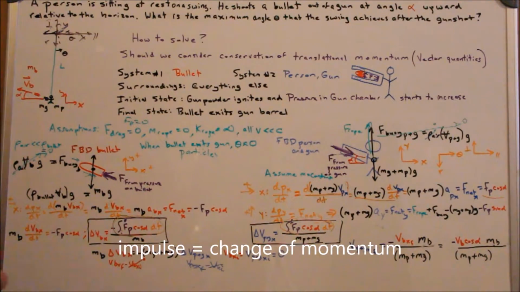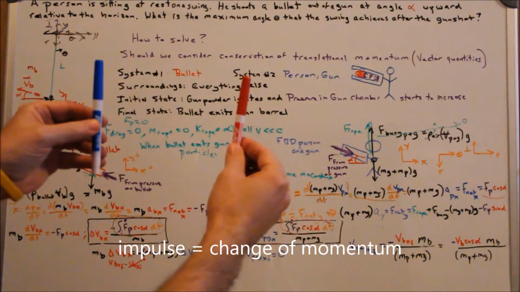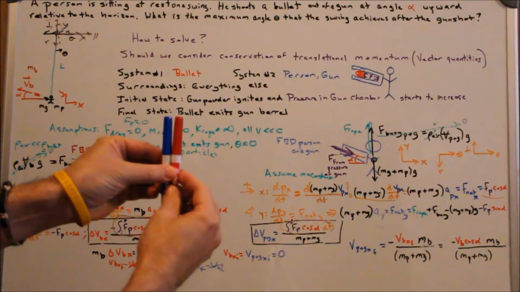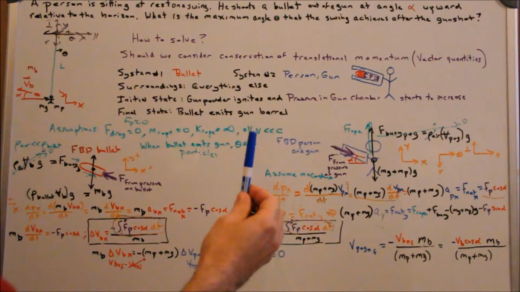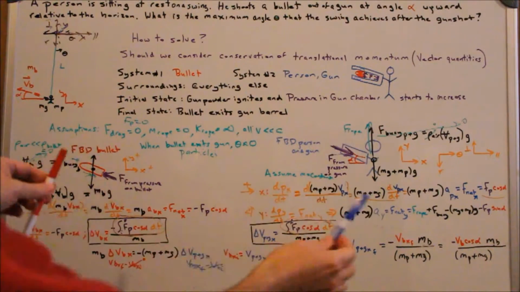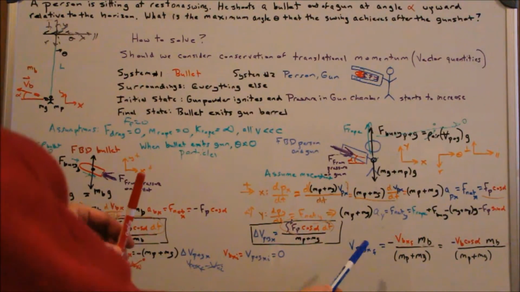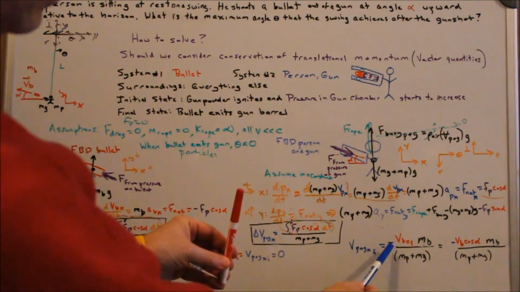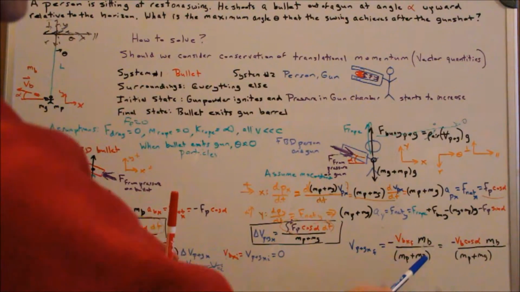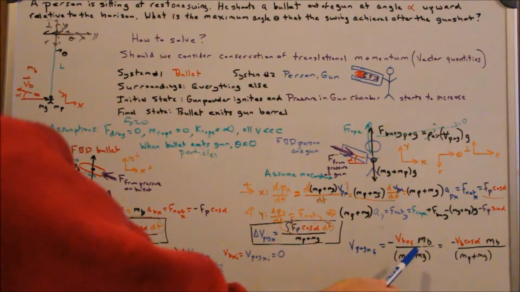And that makes sense. I have just these two things interacting, and whatever impulse goes to this one, the negative goes to this one, and at the beginning of time, the center of mass is right here for both these parts. The bullet's going to be racing off a lot faster than this one's moving, but because of this relationship, and that's all the forces I have acting on this part, there's no other force. So I know in the final condition, the velocity of the person and the gun in the x direction is minus the x direction component of the velocity of the bullet finally, times the mass of the bullet divided by the ratio there. So that's just the equation, solved algebraically.